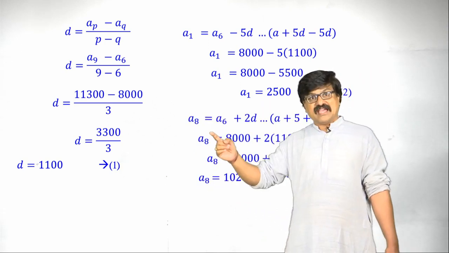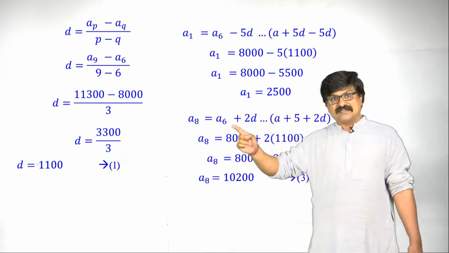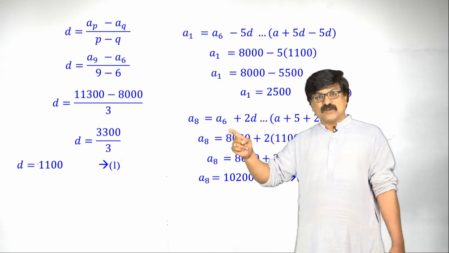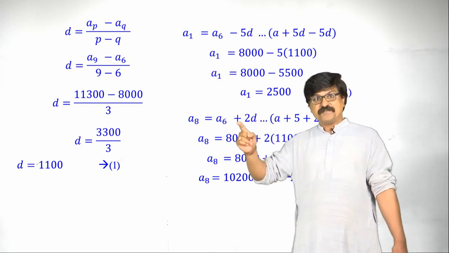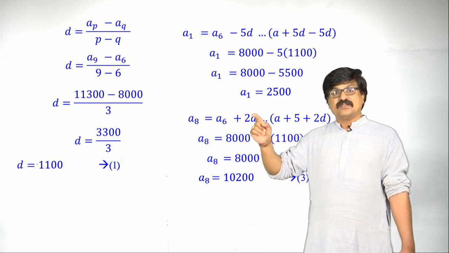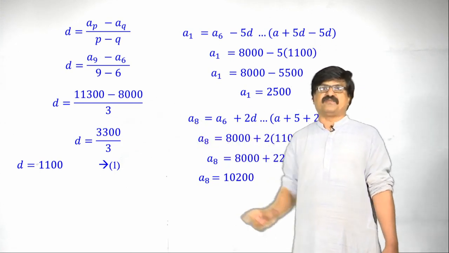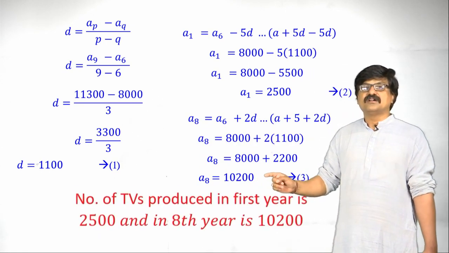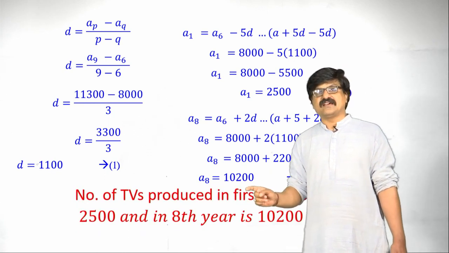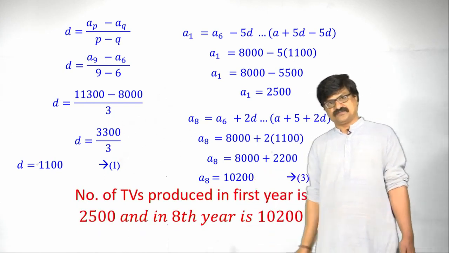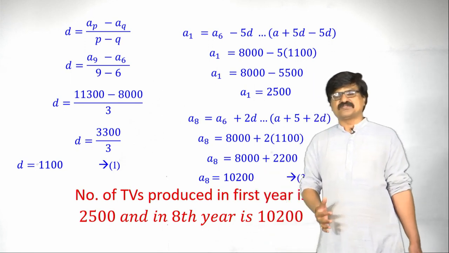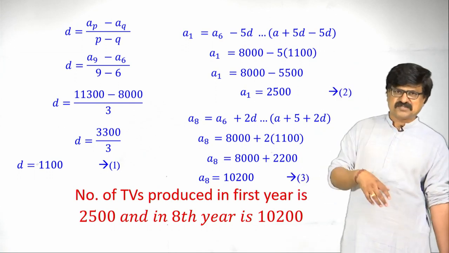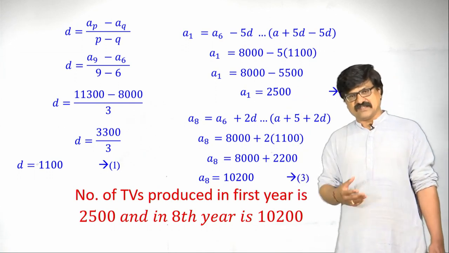We can write a8 as a6 plus 2d. Why are we writing a6? Because a6 is given. a6 value is what? a plus 5d. 5d plus 2d is 7d. So, a plus 7d is the a8 formula. So, finally, the number of TVs produced in the 8th year is 10,200 we got. So, like this, my dear students, you can solve any number of problems which are there in the textbook or in previous year examination papers also.